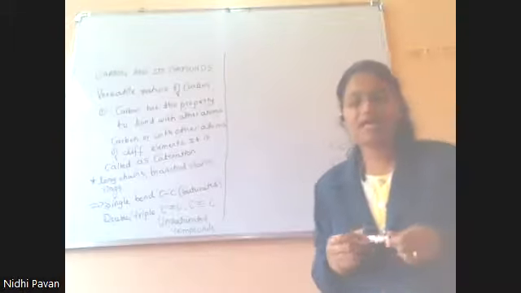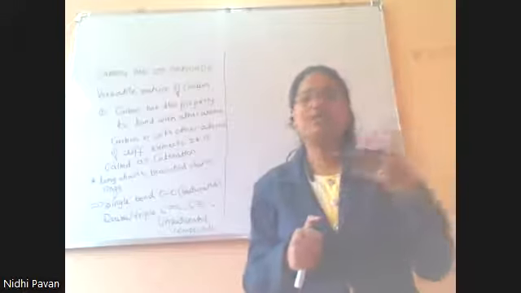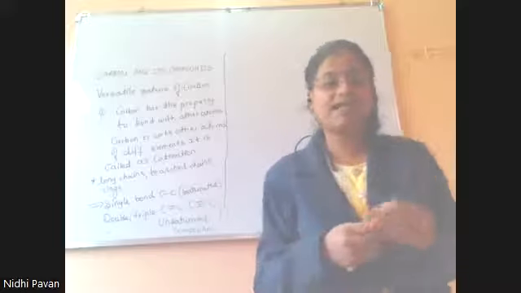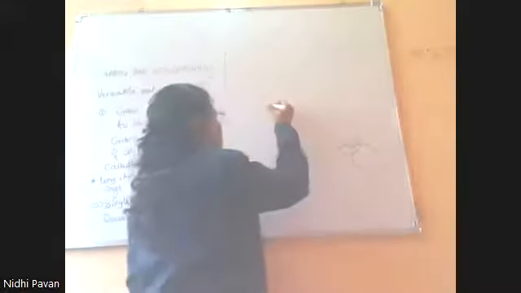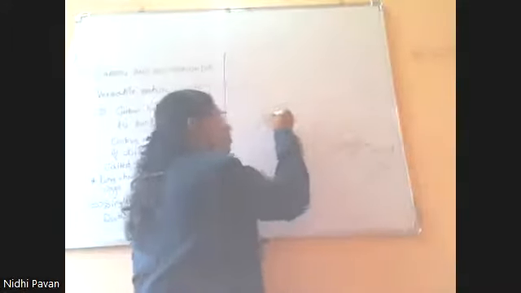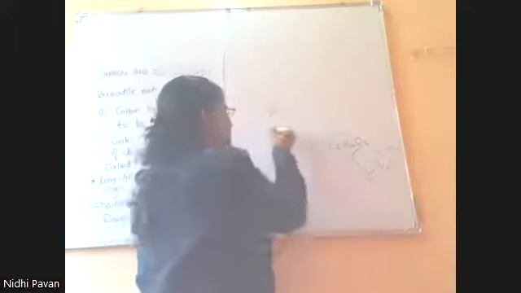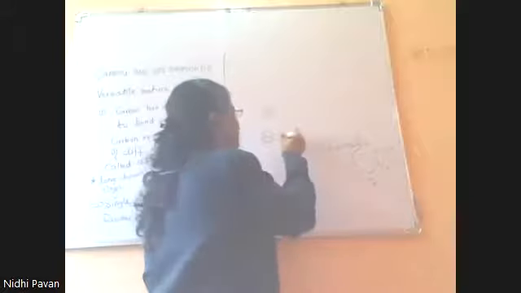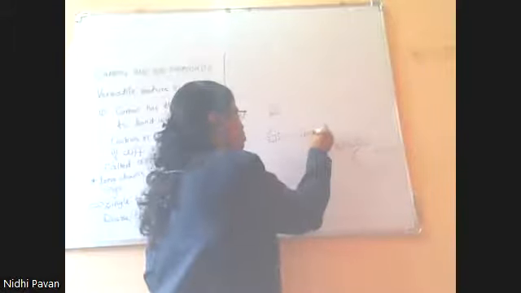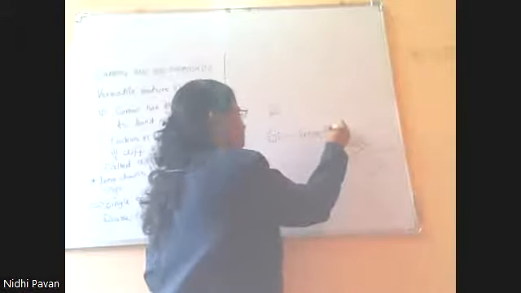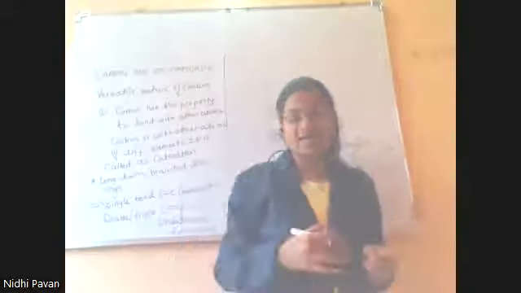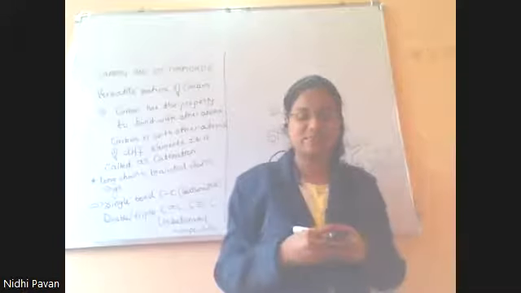You can ask why other atoms cannot exhibit these characteristics. We have another atom, silicon, Si. It also has a capacity to form long chains with hydrogen. It is also tetravalent, with four valence electrons.